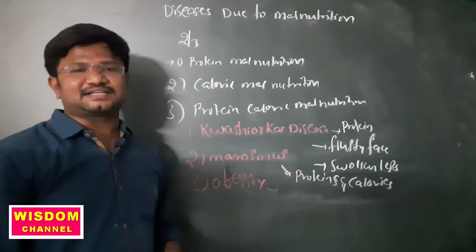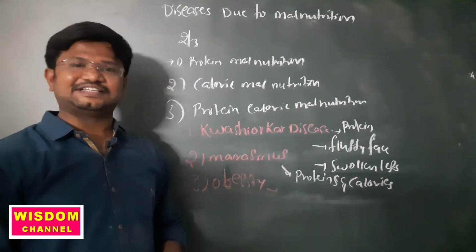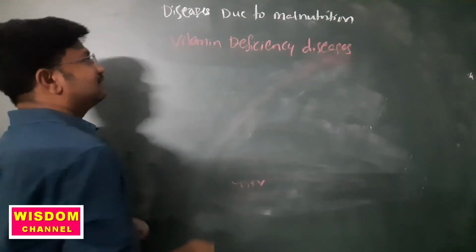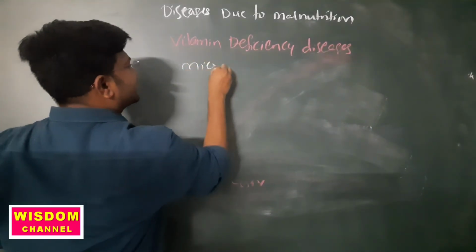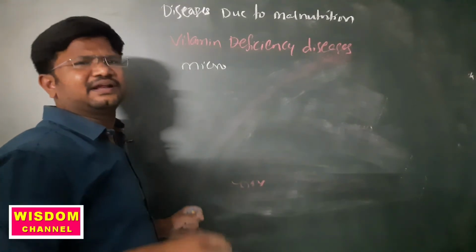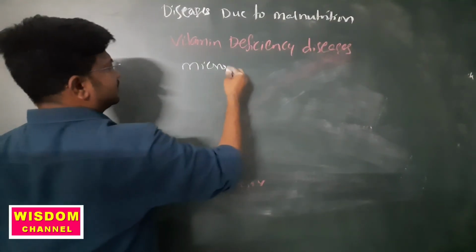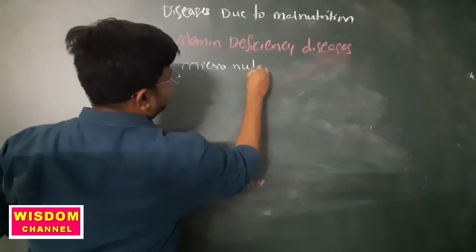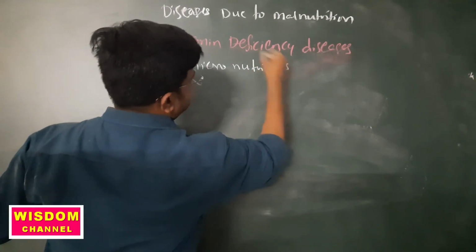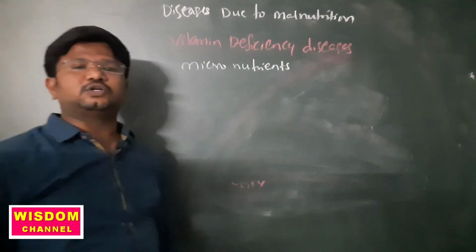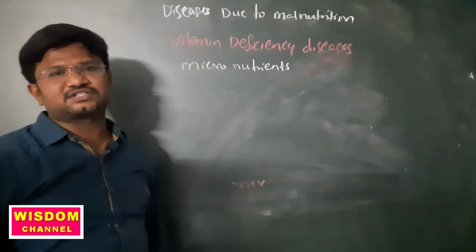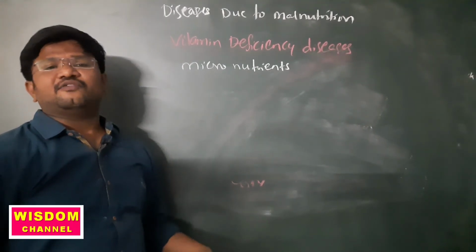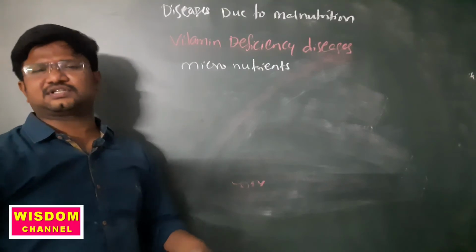Then we'll discuss vitamin deficiency diseases. These are called micronutrients, meaning we require them in small amounts for our growth. Our body is not able to synthesize these vitamins, so we depend on fruits and other food.